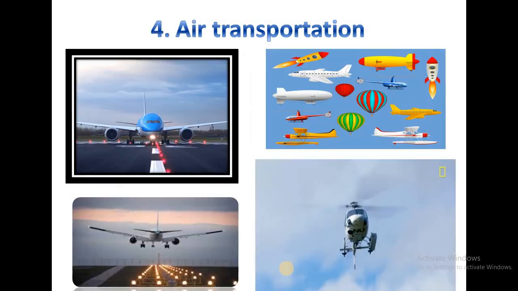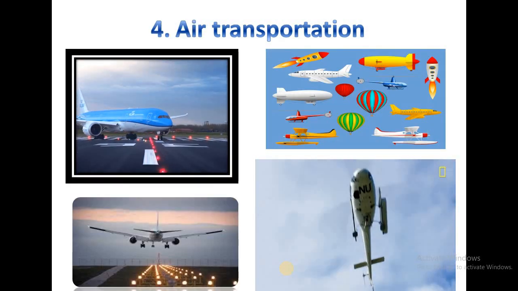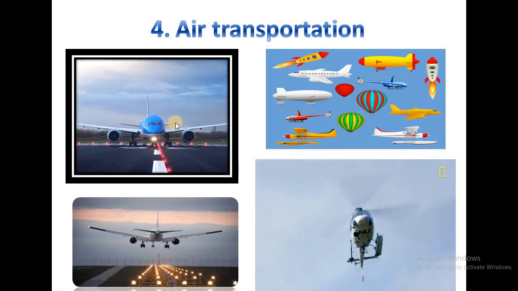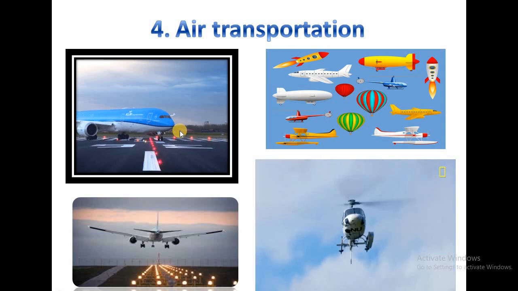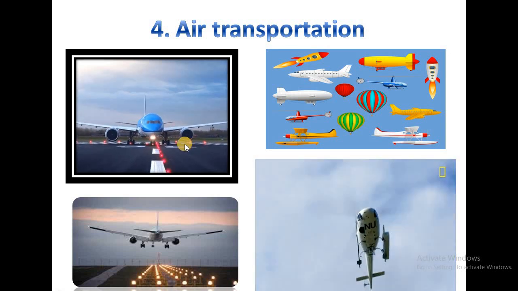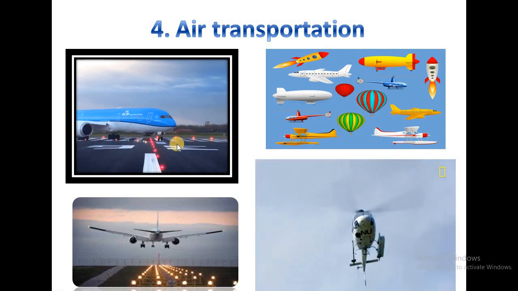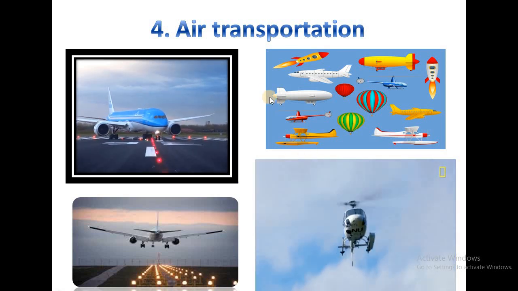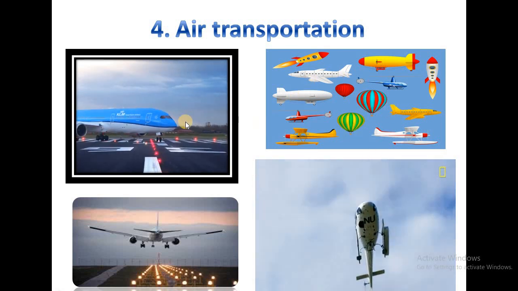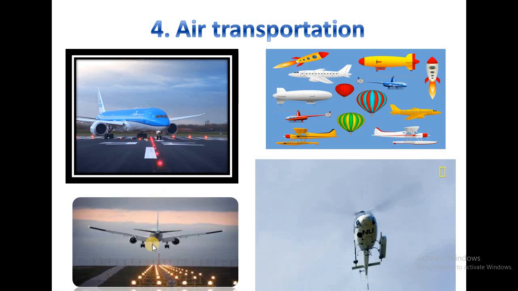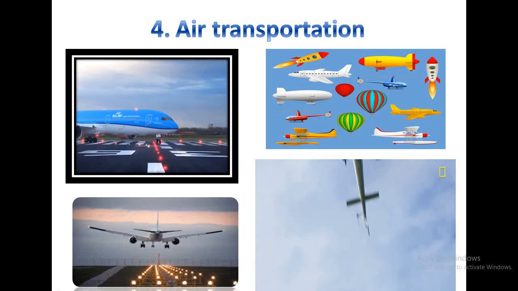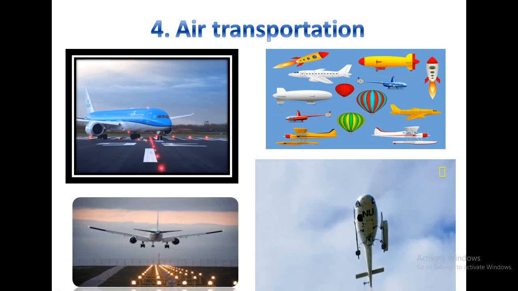Okay. Now next one, air transportation. Here in this slide, you can see different kinds of air transportation like aeroplane, helicopter, rocket, hot air balloon. These are examples of air transportation. It is somewhat costly, so mostly people are not using it.